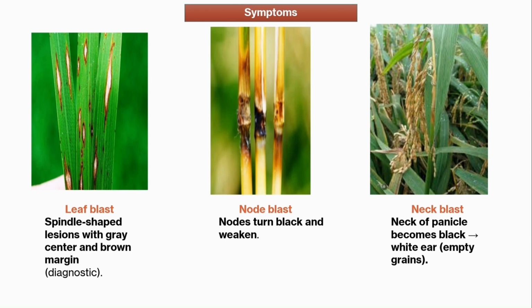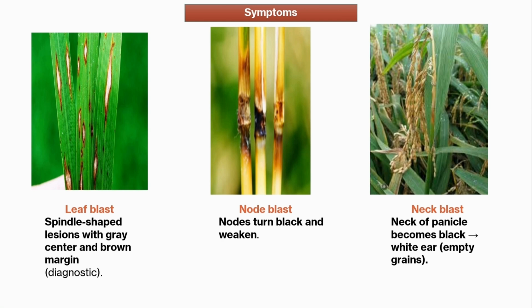Later it will break. Then neck blast, this occurs in reproductive stage, at the neck region of the panicle. So neck means, just like our neck is holding our head, this neck region of the panicle is holding the whole panicle.